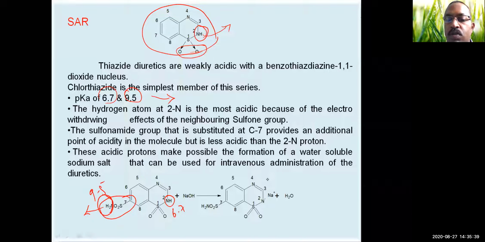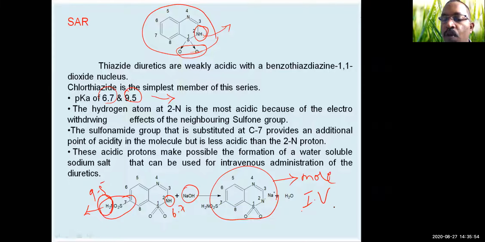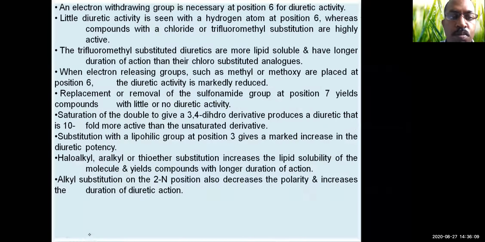Then these acidic protons make possible the formation of a water-soluble sodium salt that can be used for intravenous administration of the diuretics. So when they react with sodium hydroxide, they form the sodium salt of chlorothiazide. Because of the formation of the salt form, it is more water-soluble, and that's why it can be given as an IV form. So this also you have to remember.